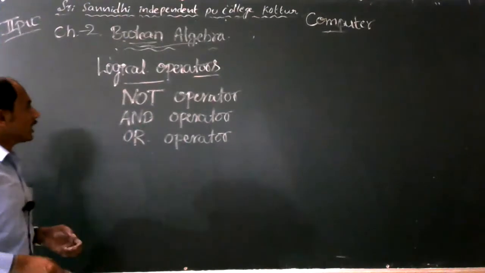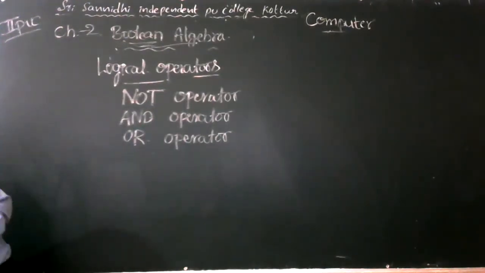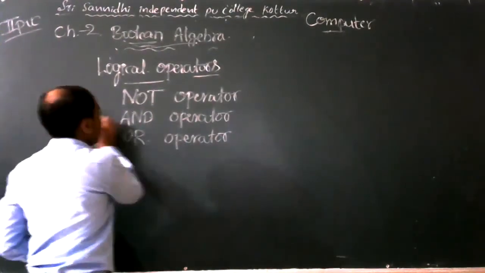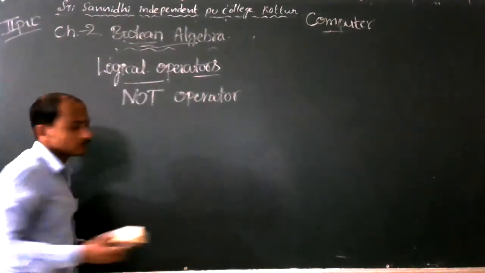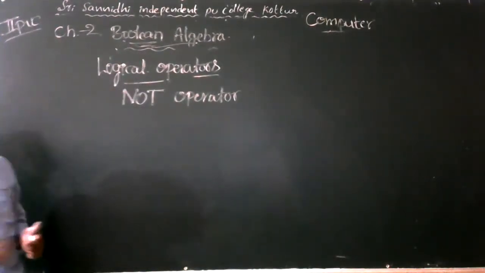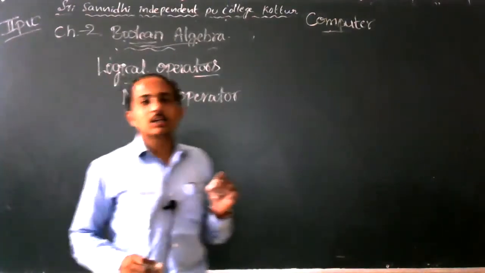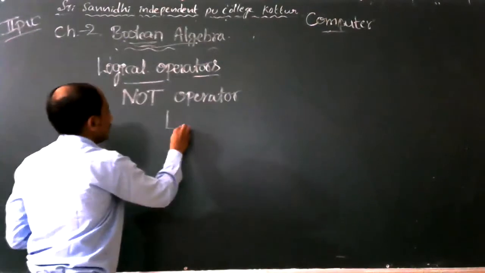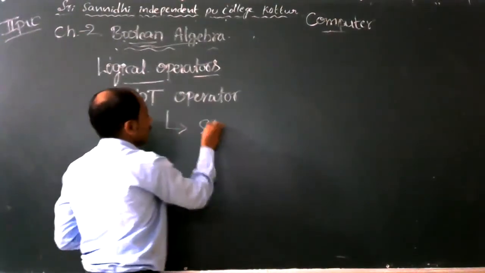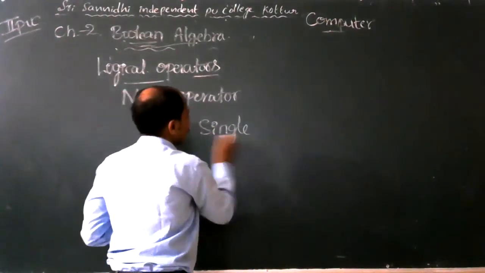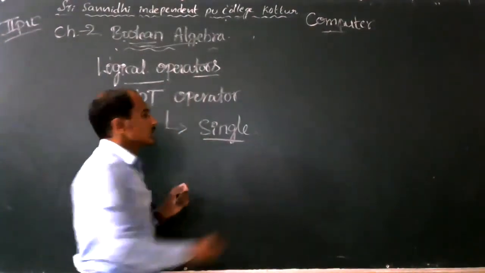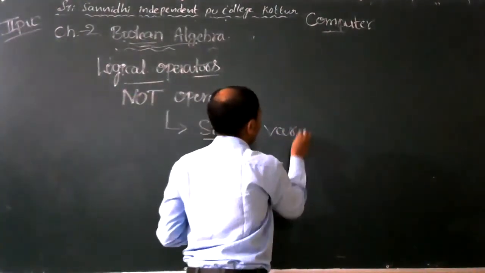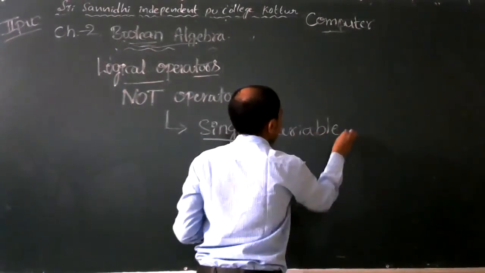In today's class we will discuss only the first one, which is called the NOT operator. The NOT operator is used on a single variable. It depends on a single variable, only one variable is used by the NOT operator.